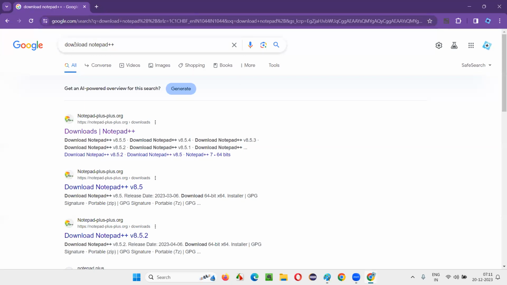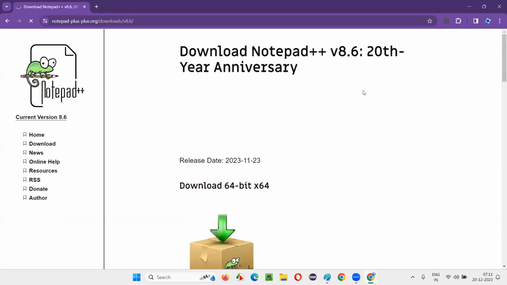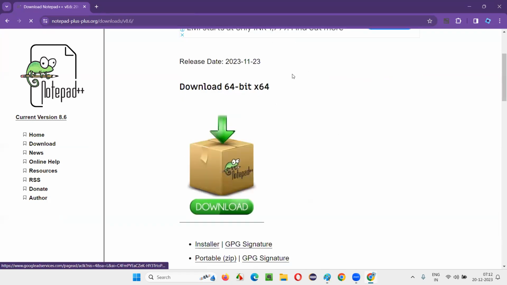For any software you want to download, first Google search with the term download, space, the name of the software. In the search results, you'll get results like this: Notepad++.org. Just click on this link. You can now download the latest version of Notepad++. They have some anniversary message, which is none of our business. Just click on that, download Notepad++ here and scroll down.